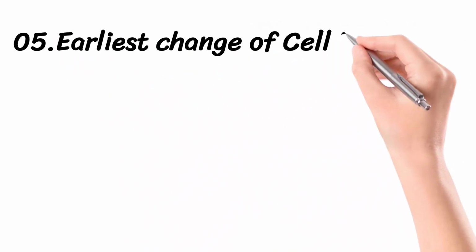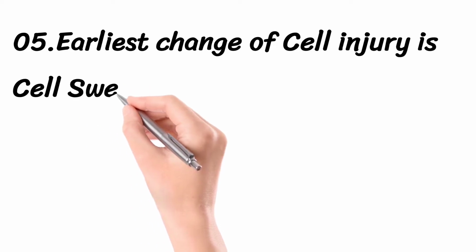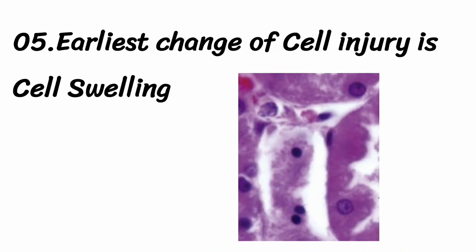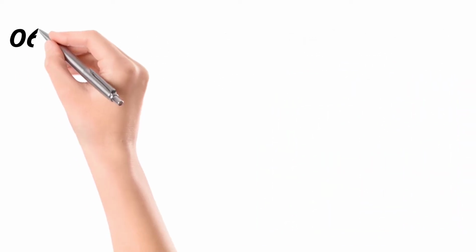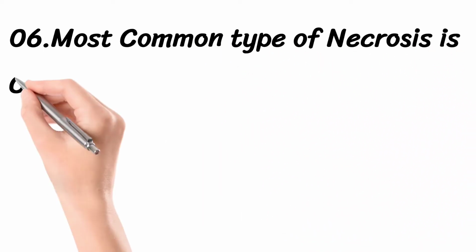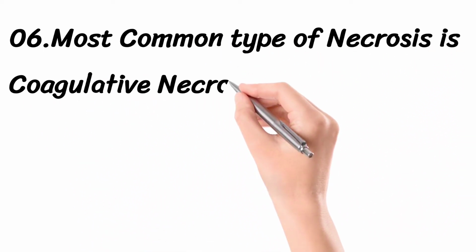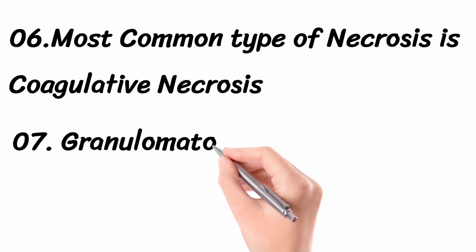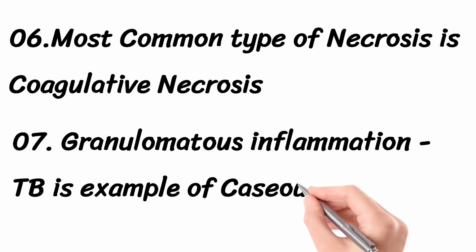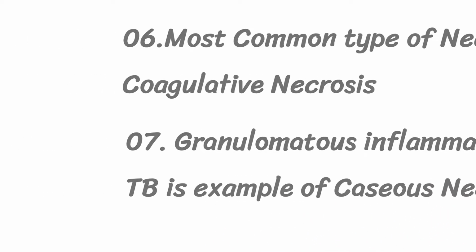The earliest change in cell injury is cellular swelling, which can be seen in this diagram. Alright, so now if cell injury is progressive, if injury is severe, then irreversible cell death can occur, and one such pattern is necrosis. The most common type of necrosis is coagulative necrosis. Granulomatous inflammation, tuberculosis is an example of caseous necrosis.